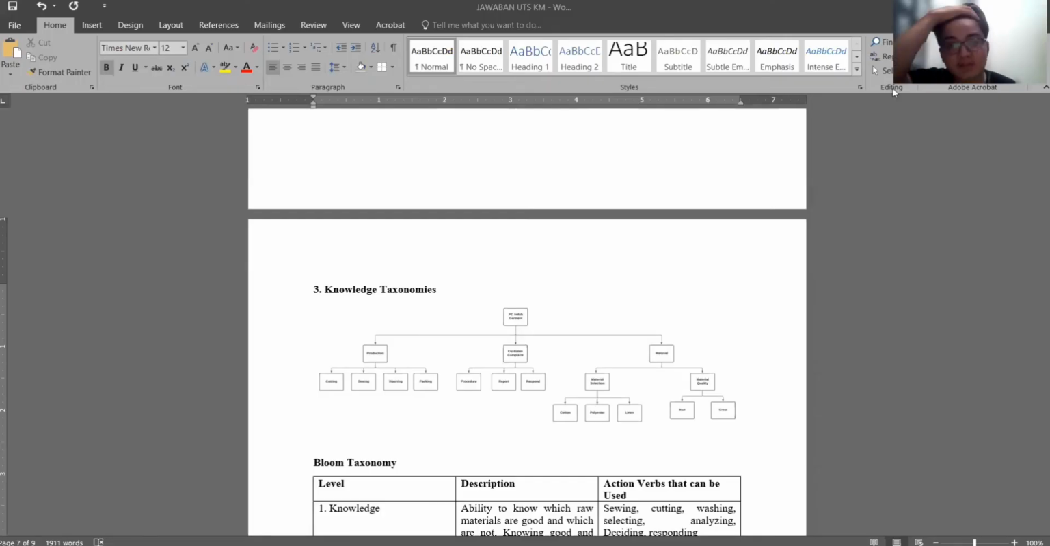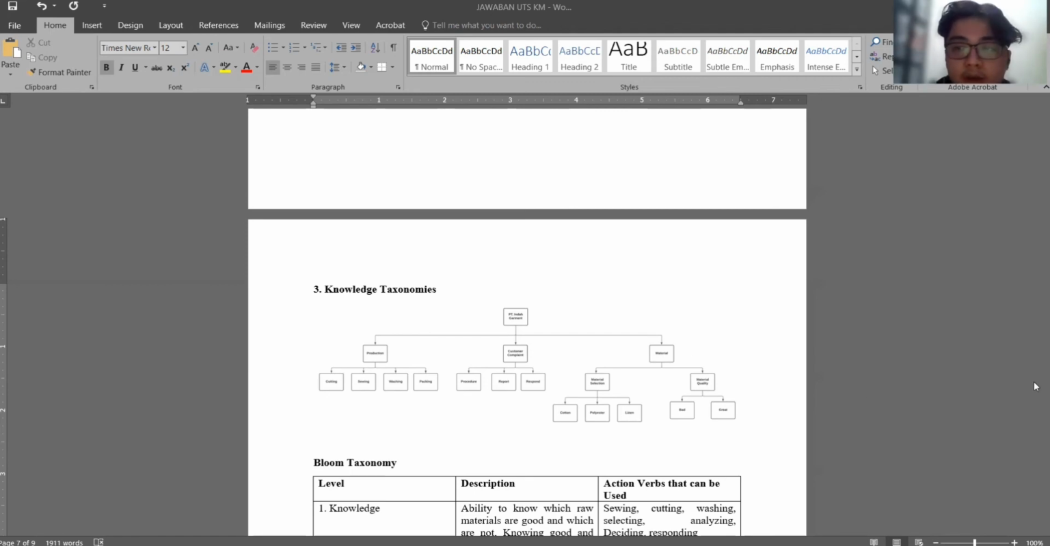For the knowledge taxonomies, there are three points: production, customer complaint, and material. Under material, there are material selection and material quality checking. In material quality, there are bad or good grades. In material selection, there are wool, polyester, and cotton. In customer complaint, there are procedure, report, and response. In production, there are cutting, sewing, packing, and washing.